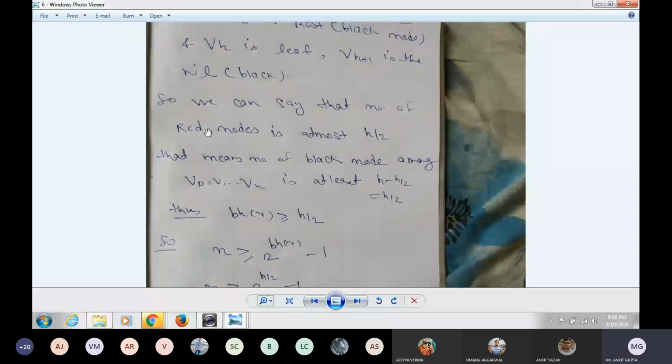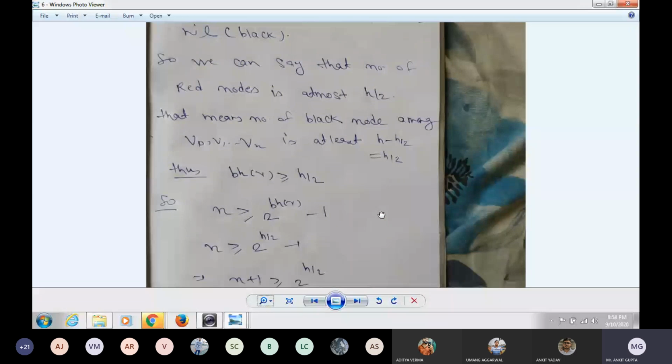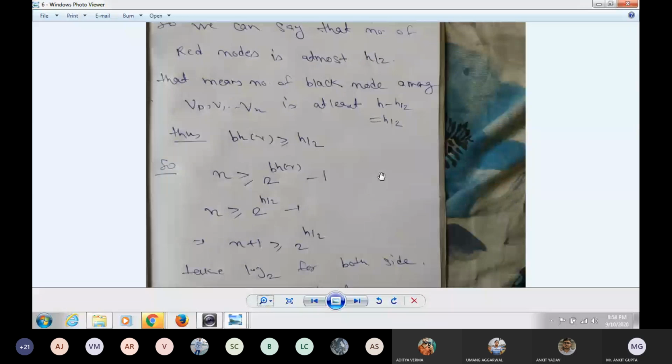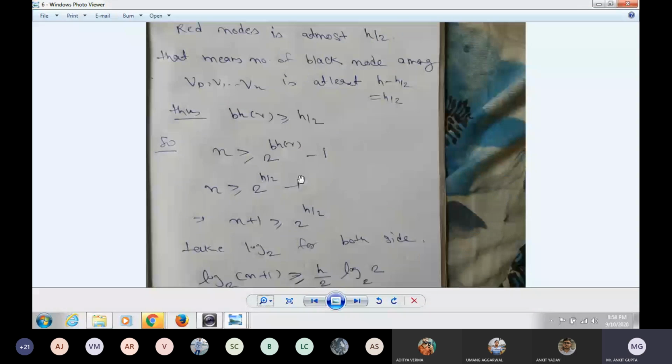Then if we have the red nodes, we can find the number of black nodes. That means the number of black nodes among v0 and so on is at least h minus h by 2, that is h by 2. You know the property n is greater than or equal to 2 raised to the power bh(x) minus 1. Now bh(x), the black height of x, is at least h by 2. Now n is at least 2 raised to the power h by 2 minus 1. So the minus 1 will go to the left side. n plus 1 is greater than or equal to 2 raised to the power h by 2.